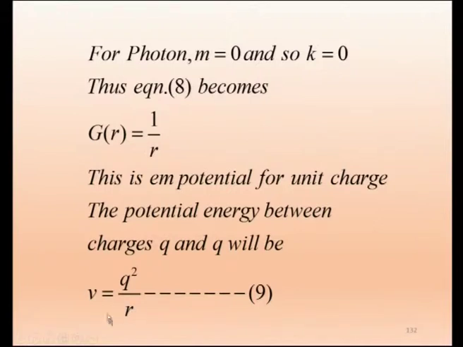Because it is only for derivation, if you go to MKS, in the denominator we will be getting 4 pi epsilon 0. So the potential V equals Q squared by 4 pi epsilon 0 R. Here in CGS, because Yukawa derived it during that time when it was CGS units, we are just retaining the original derivation, Q squared by R. This is what we have discussed, what we know.